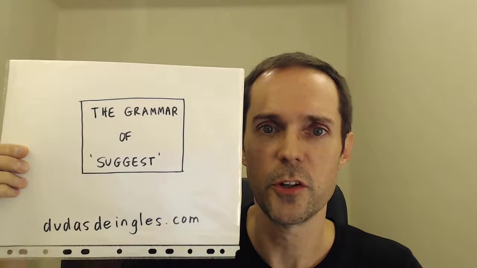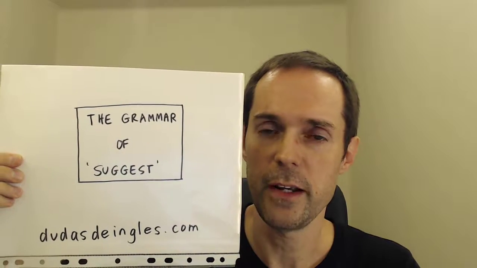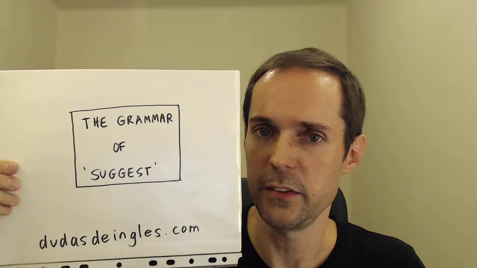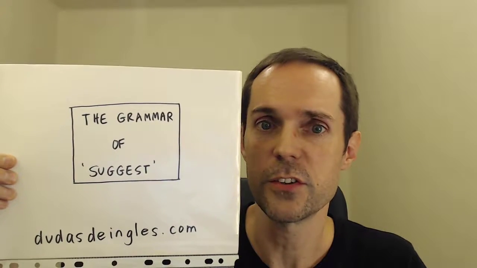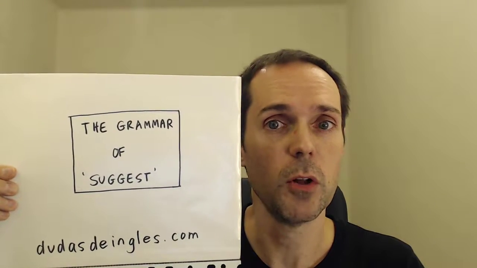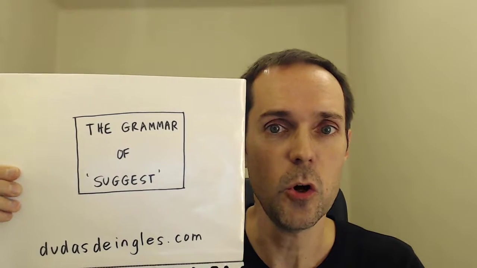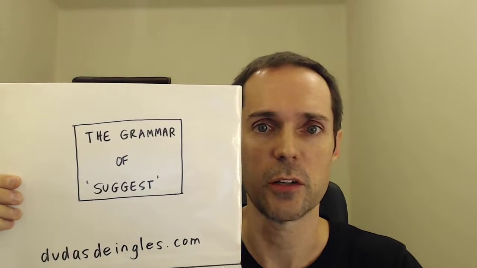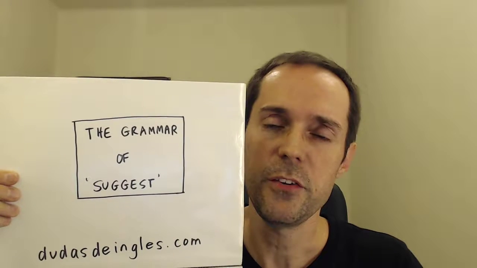Let's talk about the grammar of the verb suggest. Suggest can take a noun phrase complement. A waiter might say to you, "I suggest the fish." Or it can go with a verbal -ing complement with no explicit change of subject. For example, I suggest ordering the fish.